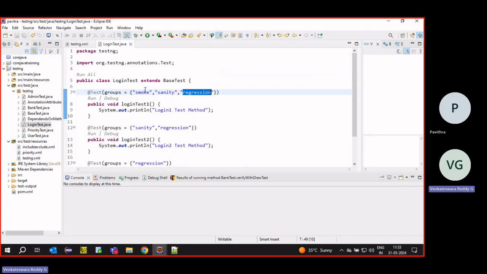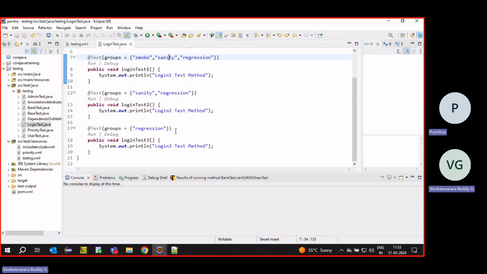So we do high-level smoke testing first, and if everything is working fine, we can start regression. Sanity means checking whether some of the functionalities are working or not. There are multiple definitions available online. Smoke and sanity are just high-level testing before running regression. Some people do it, some people do not.